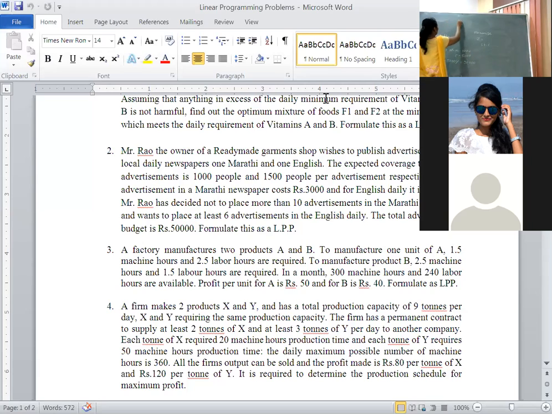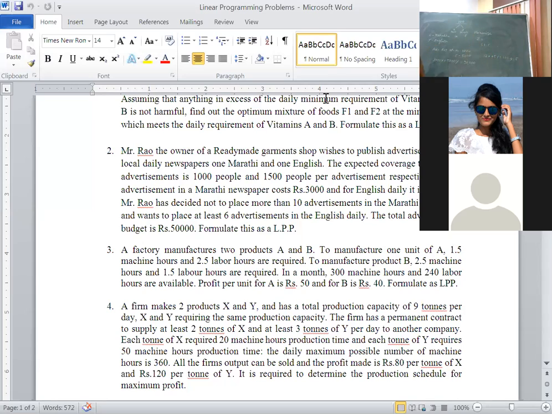Remember what I told: you have 100 rupees and you want to purchase X pens and Y pencils. One pen costs 12 rupees and one pencil costs 5 rupees. Pen we considered as X, pencil as Y, so 12X plus 5Y is equal to 100 rupees. Whenever you equate it, this is called a linear equality. Here also the same way: 3,000X plus 5,000Y is equal to 50,000.